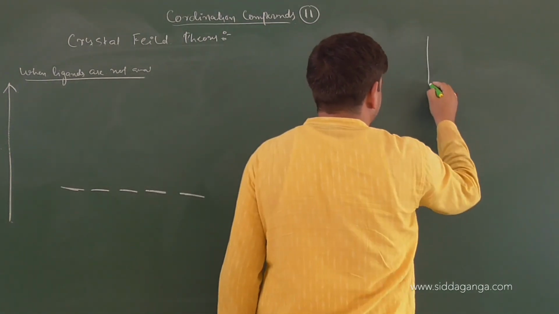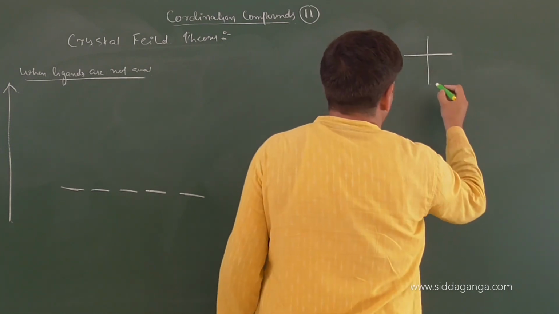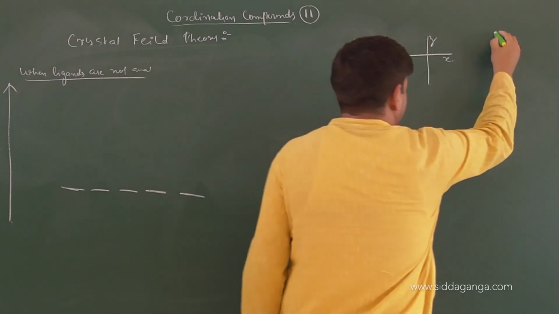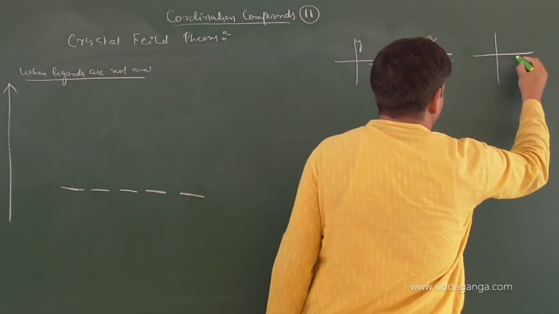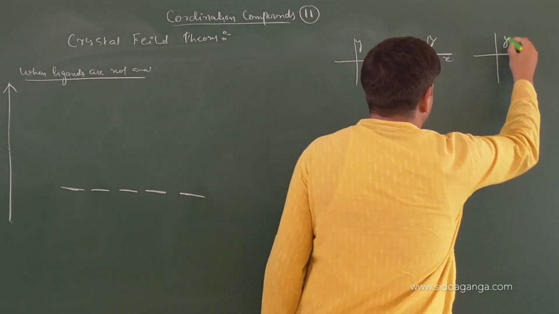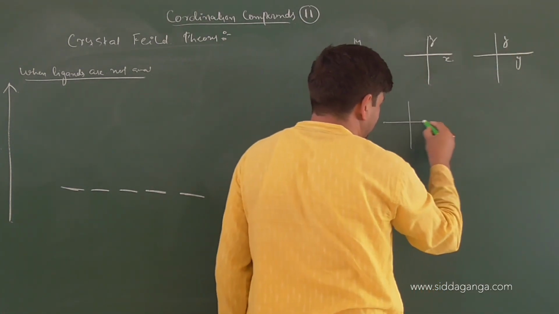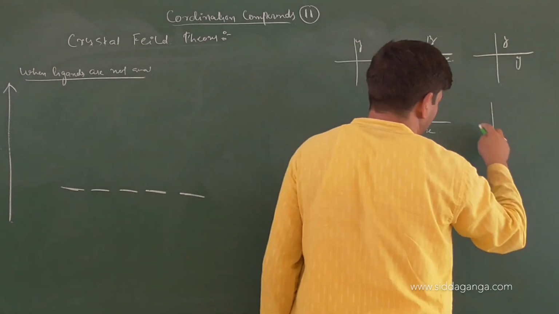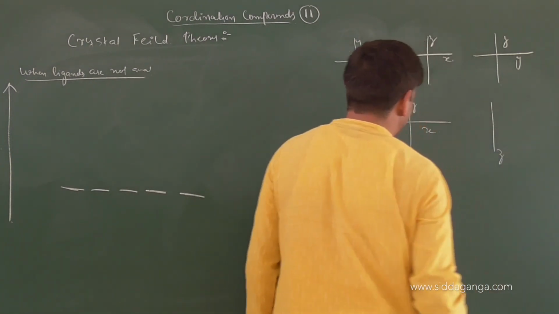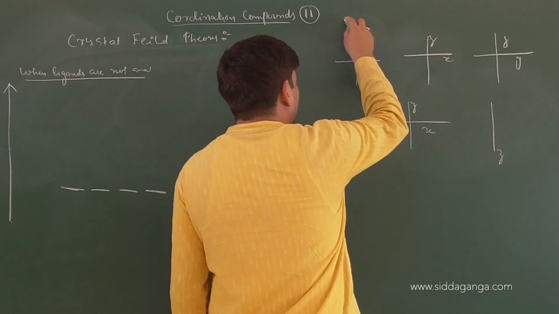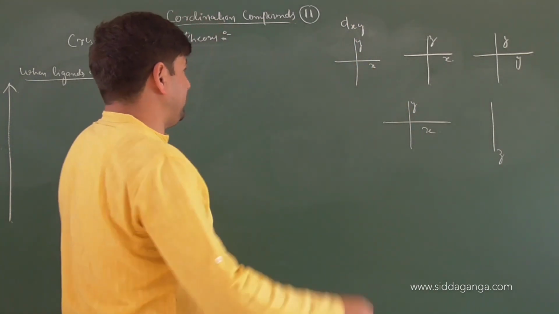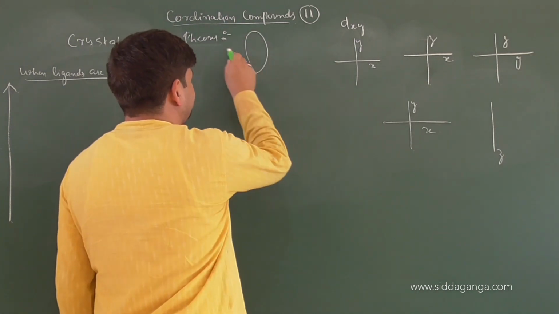Then you got xz. Then we have yz. Then you have x, this is y. Then you have z. Let me tell you. So one of the d orbitals is dxy. We know what the shape of a d orbital is. It's a double dumbbell.